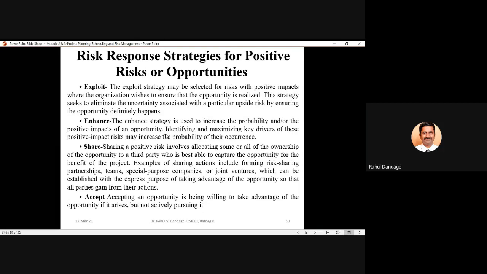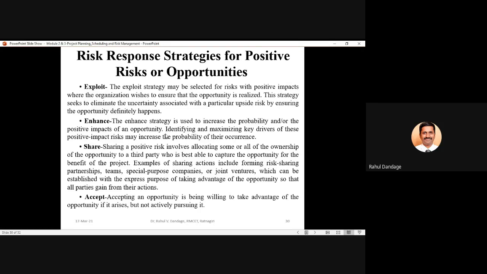Examples of sharing actions include forming risk sharing partnership teams, special purpose companies, joint ventures, etc., which can be established with the express purpose of taking advantage of the opportunity so that all parties gain from their actions.